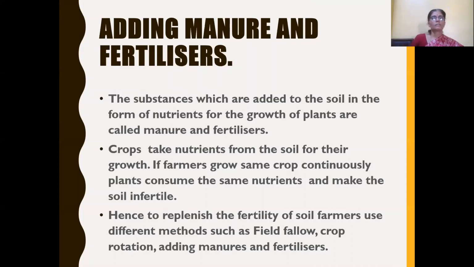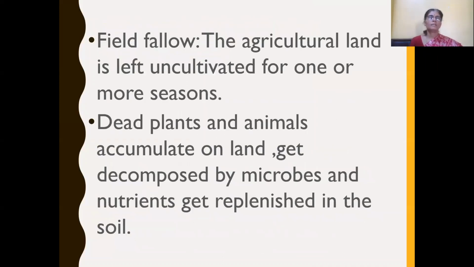So this soil replenishment involves some more types. Soil can be replenished by different methods: adding manure and fertilizers, field fallow, and crop rotation. Now we will learn all these methods one by one. First, let us learn what field fallow is. It is a very old method, in which the agricultural land is left uncultivated for one or more seasons.